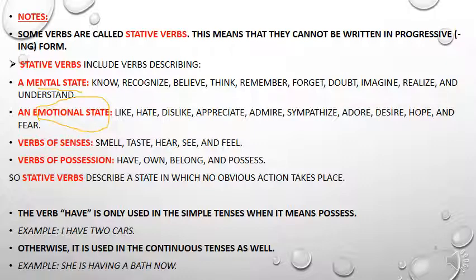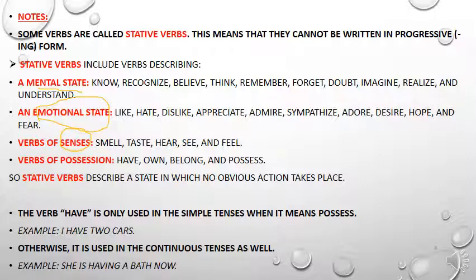Verbs of senses like smell, taste, hear, see, and feel. I cannot say I am smelling, I am hearing, I am tasting, okay? I taste, I smell, I see, I feel, I hear. These are called verbs of senses. So these also should be used only in the base form.